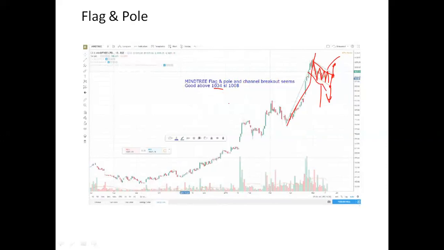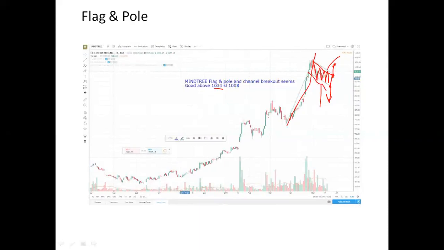Whenever such a pattern is formed, you have to take a trade, and whenever the target is achieved, you have to book completely. You don't have to wait. So this is the way the flag and pole pattern should be used.